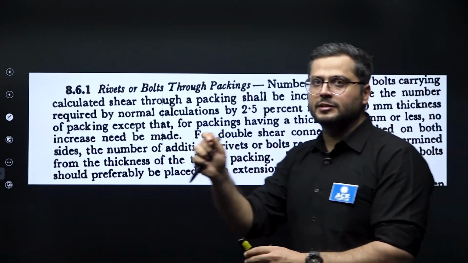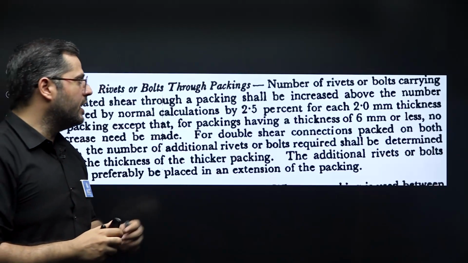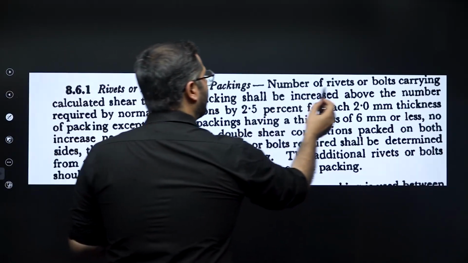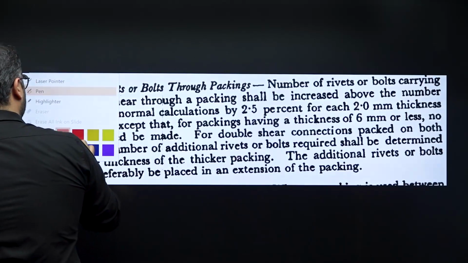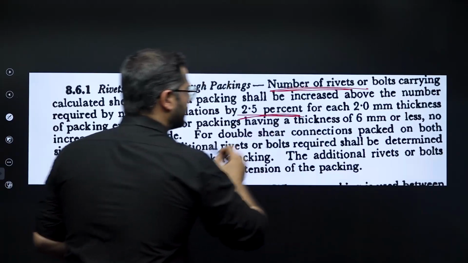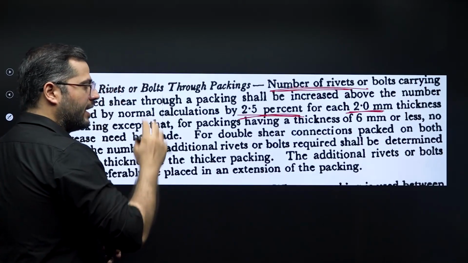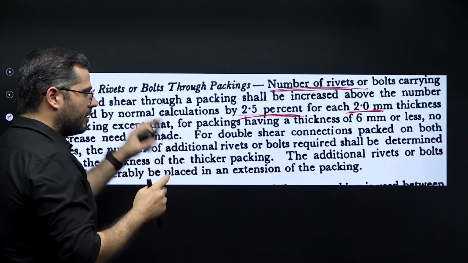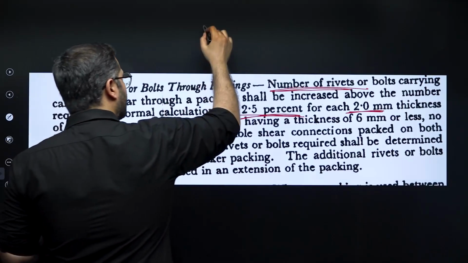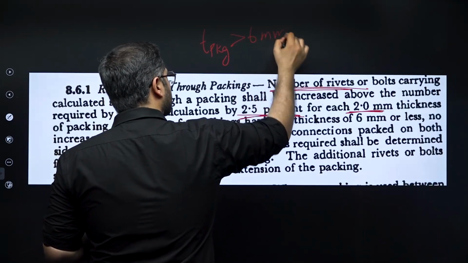When packing plate is provided, then you need to increase the number of rivets. You need to increase the number of rivets by how much? 2.5% for every 2 mm thickness. And one more thing, it is to be provided when thickness of packing plate is greater than 6 mm.